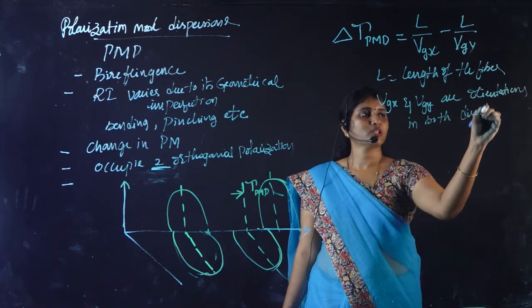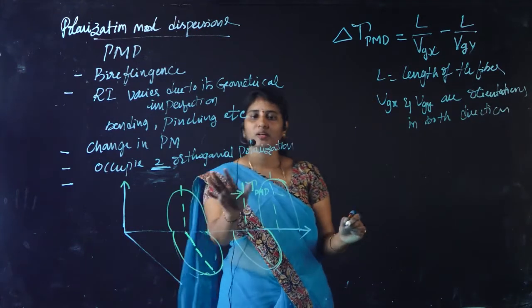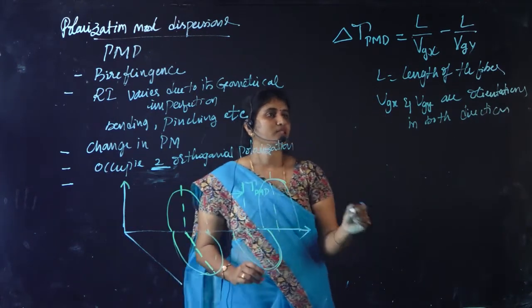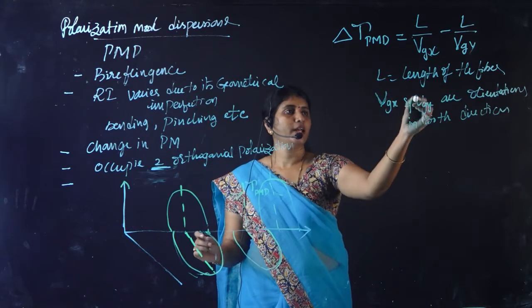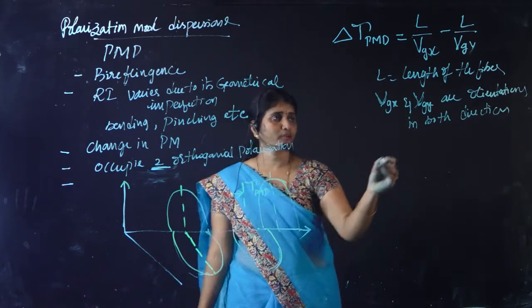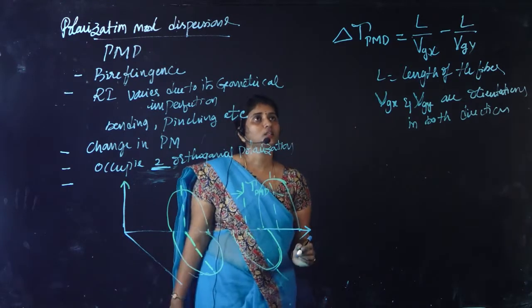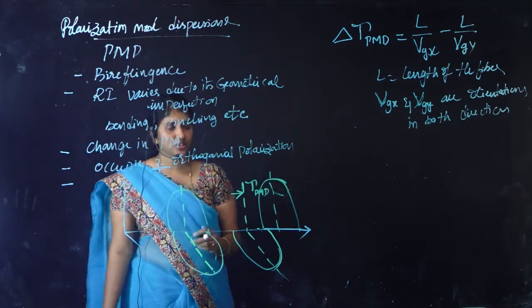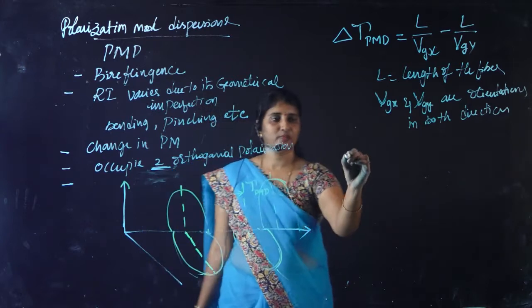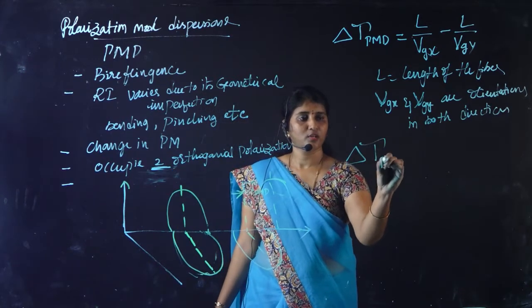So the two orientations we have discussed in the polarization, those are Vgx and Vgy. So the total time delay is given by L by Vgx minus L by Vgy,